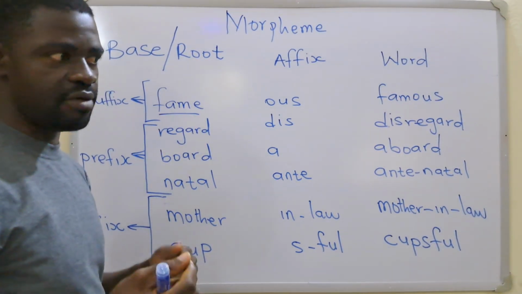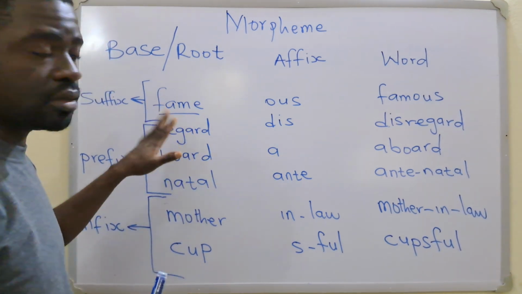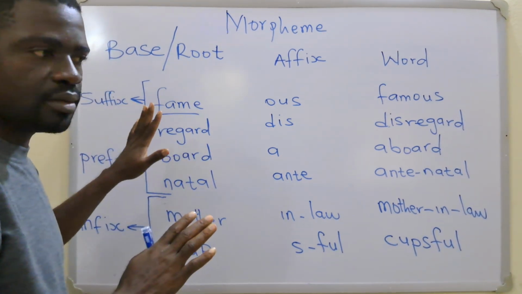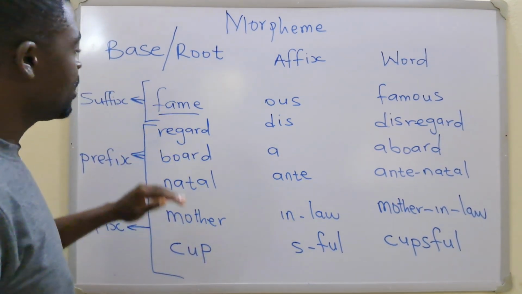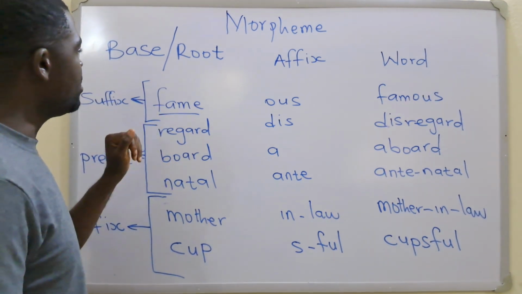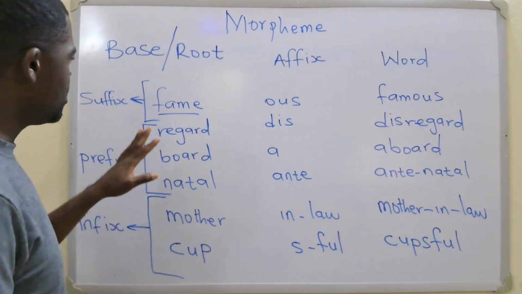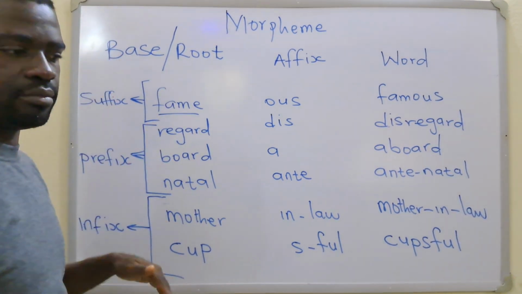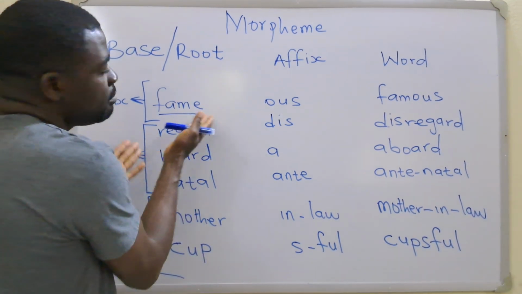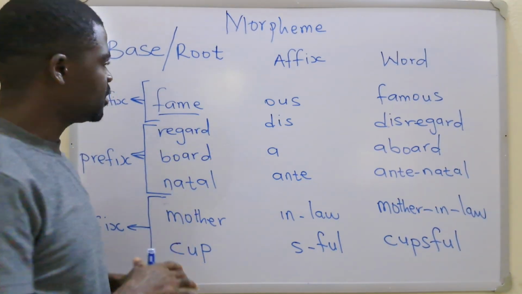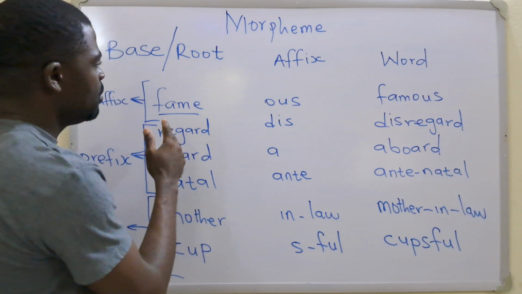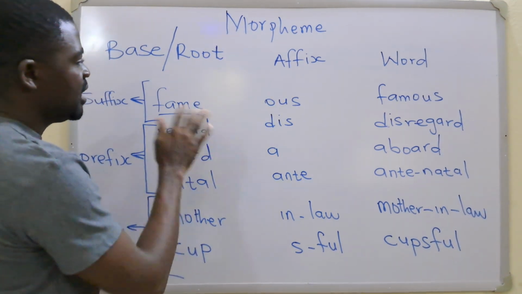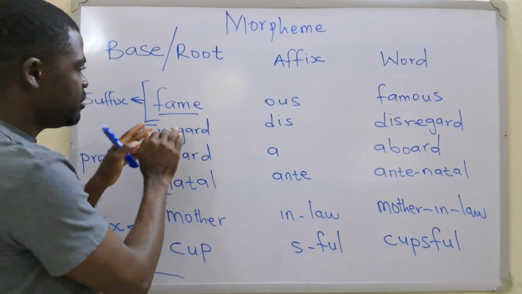And remember, we said a free morpheme can be a word, or it can have meaning by itself, independently. So, fame is a base morpheme because it doesn't have any other morpheme attached to it. There's no affix attached to it. So, it is in its base form.